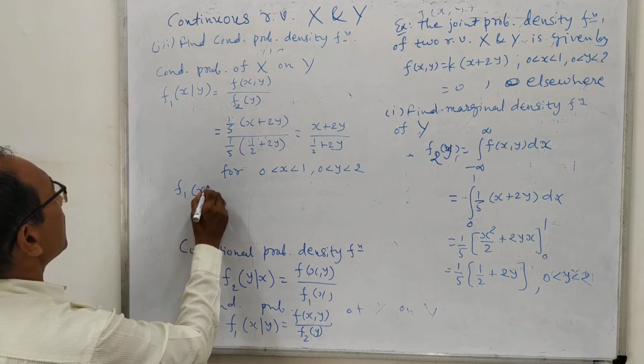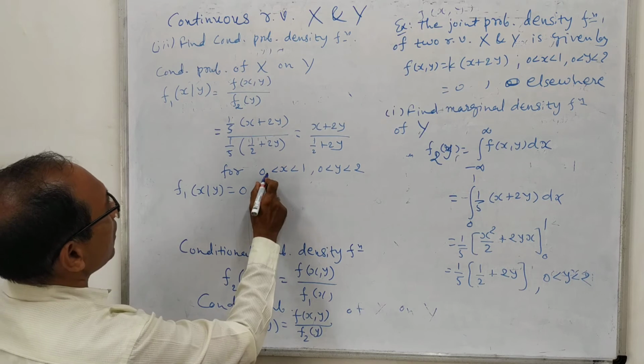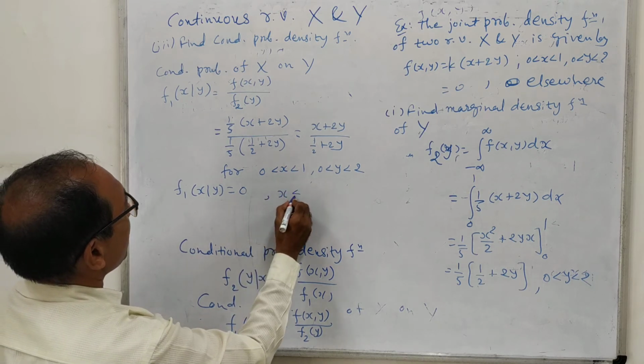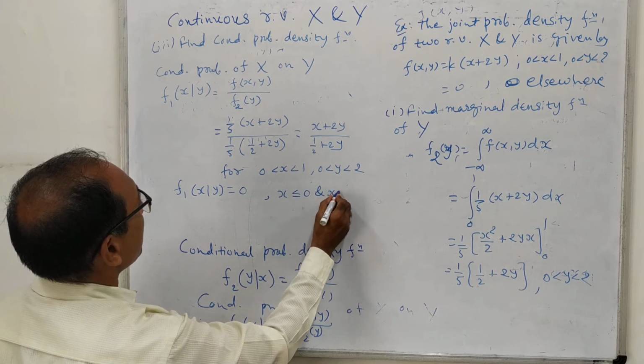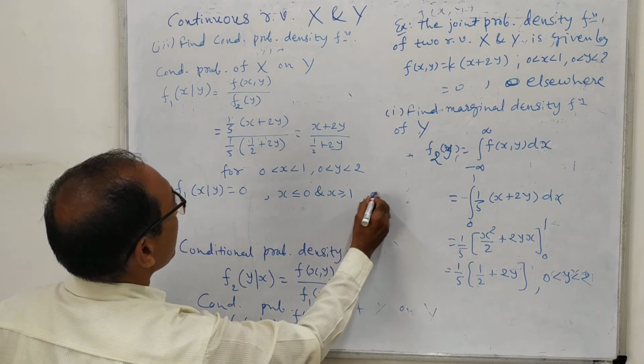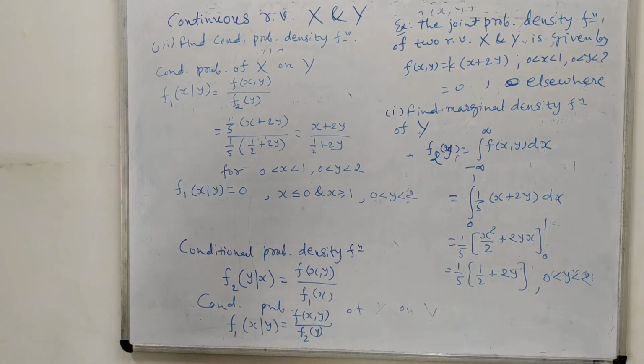But what about the other values of x? For other values of x, this will be 0. That means for other ranges of x, that means for x less than or equal to 0 and x greater than or equal to 1. And y is fixed, because on y, that means the value of y will be fixed. So these are the conditional probability f1 of x on y.